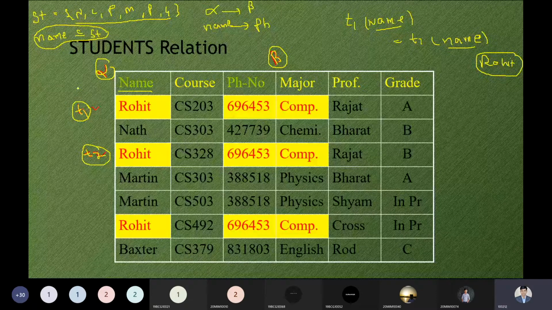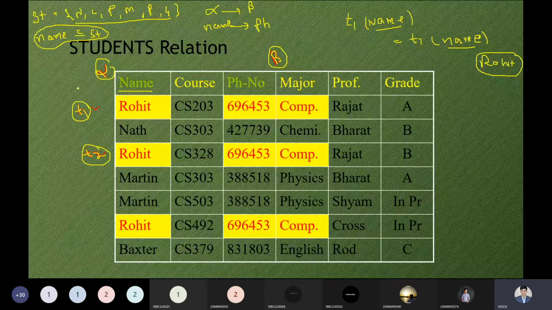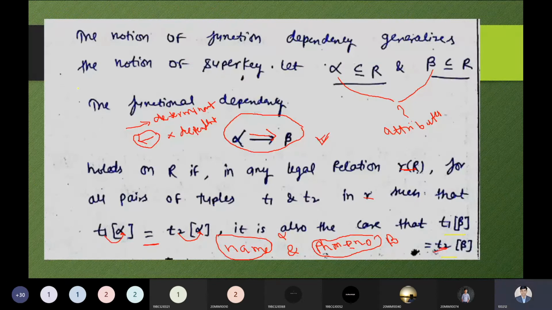So that's why we have to understand this slide. The notion of the functional dependency generalizes the notion of the super key. Let alpha be an attribute, which could be the name, and beta be an attribute, which could be the phone number or any other attribute, grade, or whatever you want to use. They can be a subset of the relation R. So this is a statement. The functional dependency, we can say alpha tends to beta, or we can say alpha determines beta.